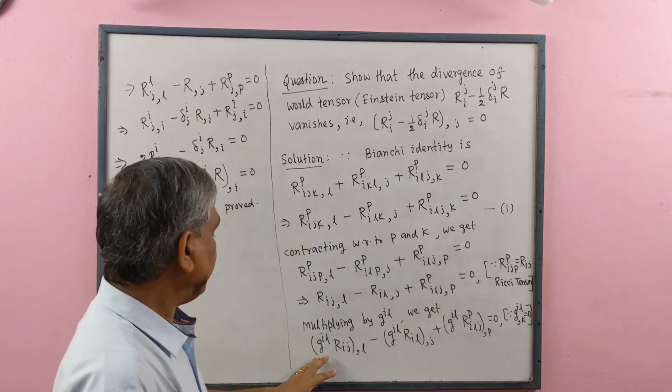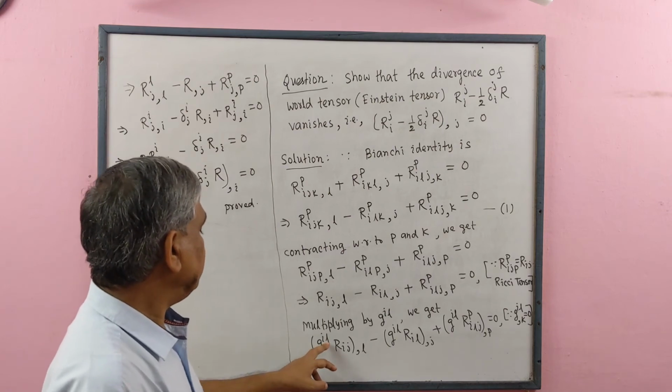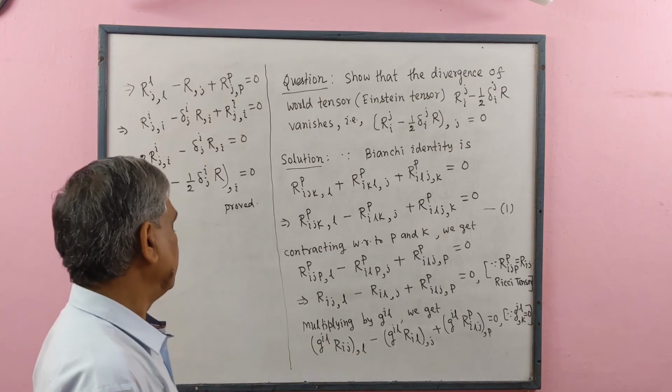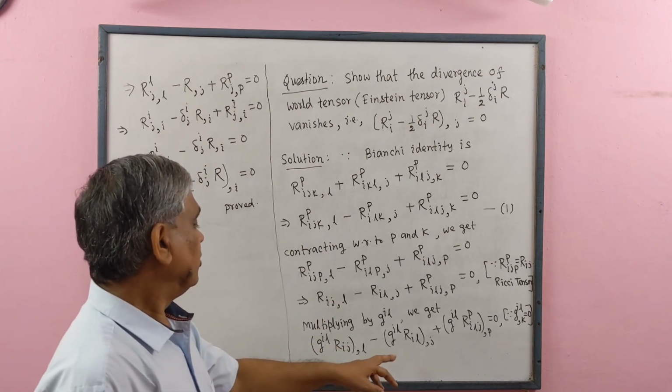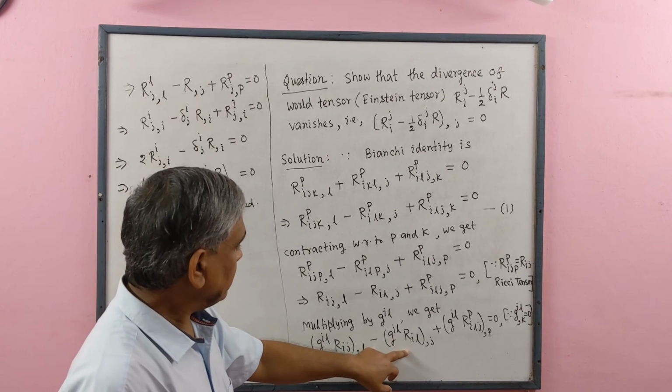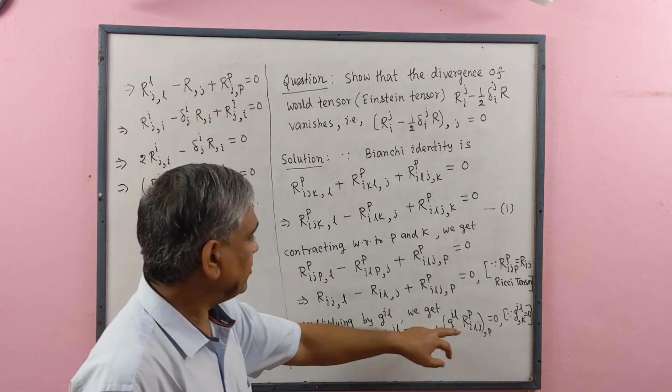So we may write g^{il} inside because its covariant derivative vanishes. Similarly, this term may be written and this term may be written.